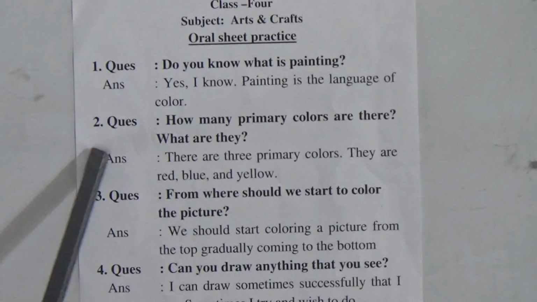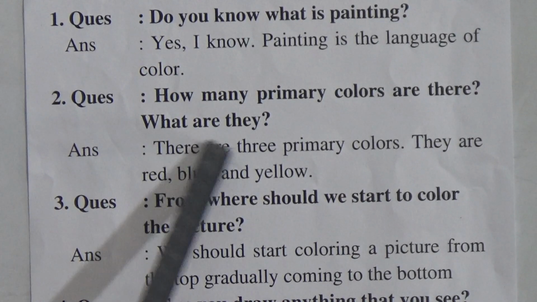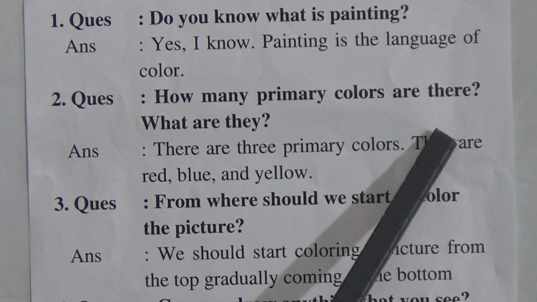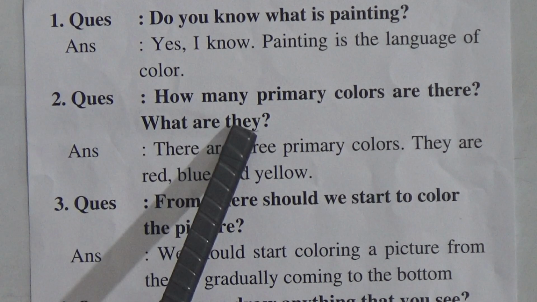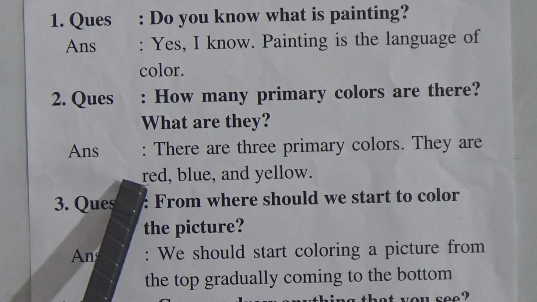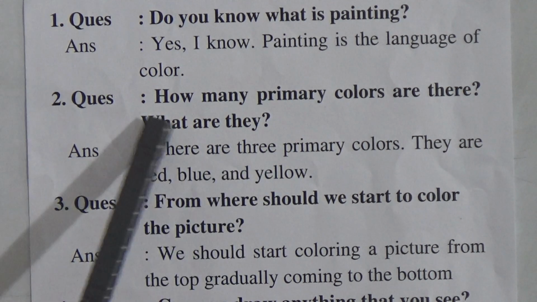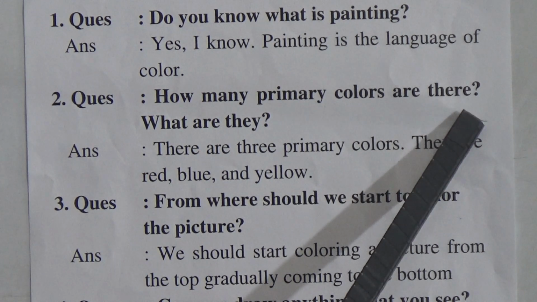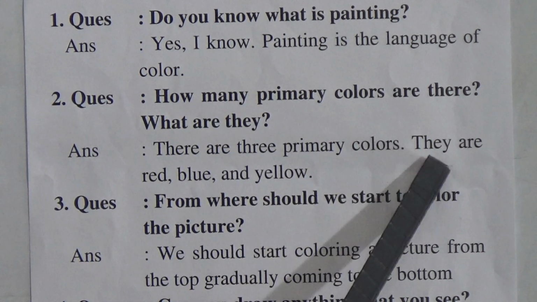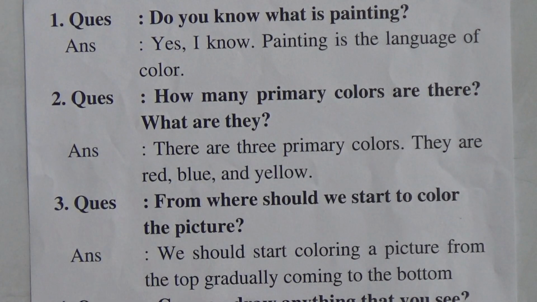Question number 2. How many primary colors are there? What are they? Here are 2 questions. That means how many primary colors are there? What are they? There are 3 primary colors and they are red, blue and yellow. Again, how many primary colors are there? What are they? There are 3 primary colors. They are red, blue and yellow.